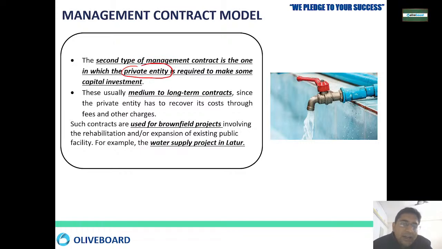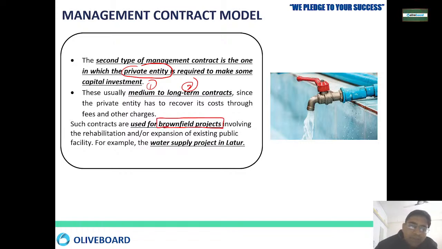थोड़ा पैसा प्राइवेट एंटिटी को लगाना पड़ता है, ठीक है. नॉर्मली ये प्रोजेक्ट्स मीडियम टर्म और लॉन्ग टर्म के होते हैं. ओके, और जब भी हम सेकंड टाइप ऑफ मैनेजमेंट कॉन्ट्रैक्ट की बात कर रहे हैं, जहाँ little amount of money you have to spend, so normally these type of projects are usually used for the brownfield project. Brownfield project means when you have to do some kind of renovation or new addition.